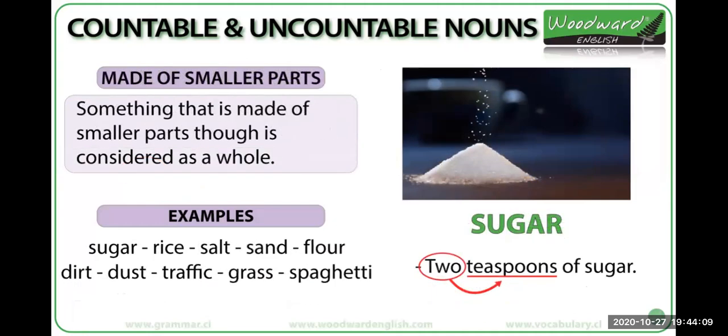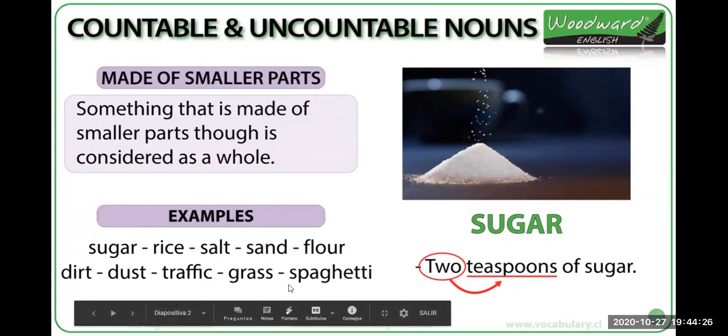And also sugar. We cannot count sugar, right? Because it's made of smaller parts. Something that is made of smaller parts is something uncountable too. For example, like sugar, rice, and all these examples here.